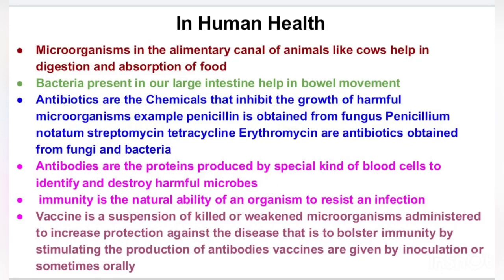So these antibodies can identify and fight against all those foreign bodies which may cause harm to us, or can cause any infection in our body. These antibodies are actually proteins produced by special blood cells called white blood cells. They will identify, that means they will keep a record lifelong. They will identify and destroy all the harmful microbes which enter our body. That means they will fight against all the antigens, right?